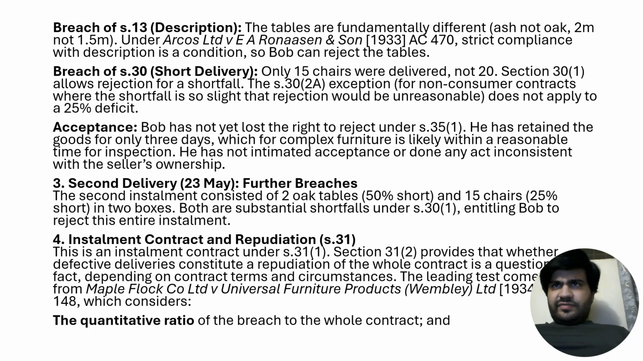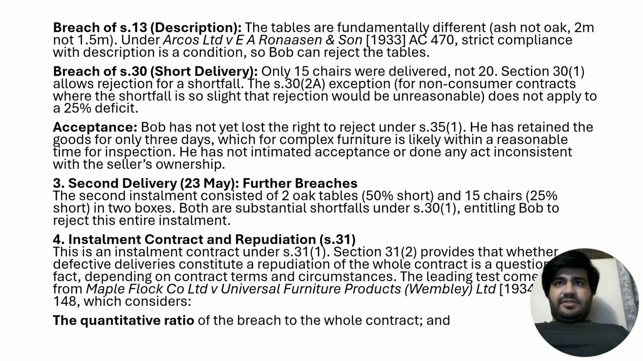Under Arcos Limited versus Eaton and Son 1933, AC 470, strict compliance with the description is a condition, so Bob can reject the tables. Secondly, there is a breach of section 30, which is short delivery. Only 15 chairs were delivered, not 20. Section 30(1) allows rejection for a shortfall. Section 30(2A), the exception for non-consumer contracts where the shortfall is so slight that rejection would be unreasonable, does not apply at a 25% deficit.